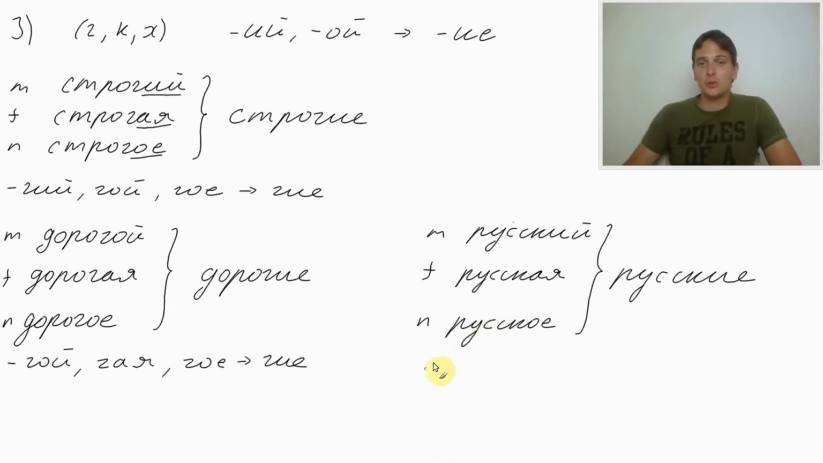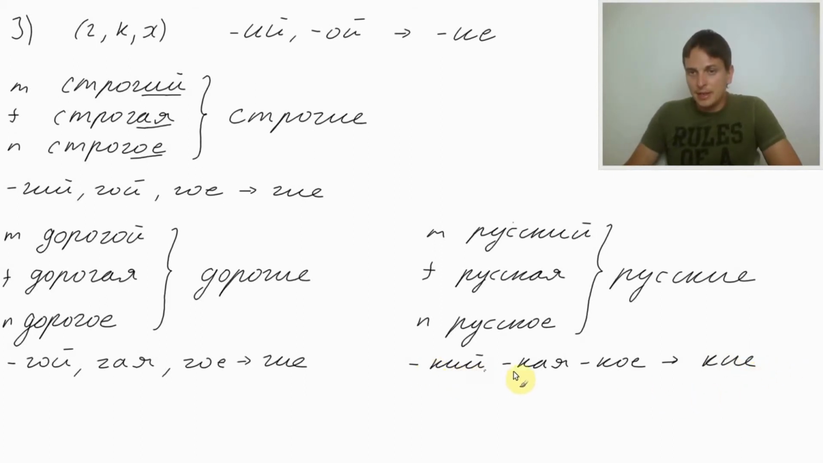The general rule would become ки, кая, and кое are becoming кие. Basically, what you need to see, it's и, ая, ое becoming ие. And the letters g, k, and h. So this will be the triggering letter for you to understand which ending to put in.